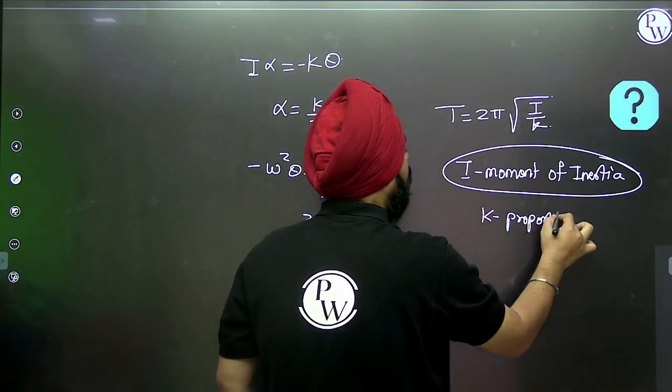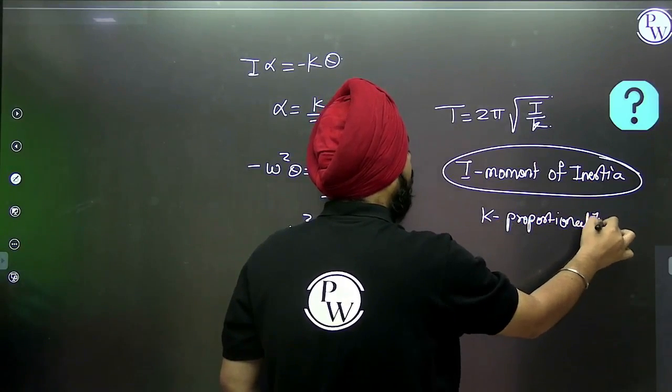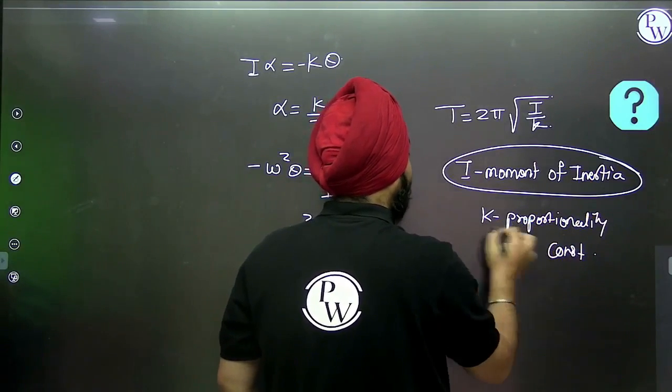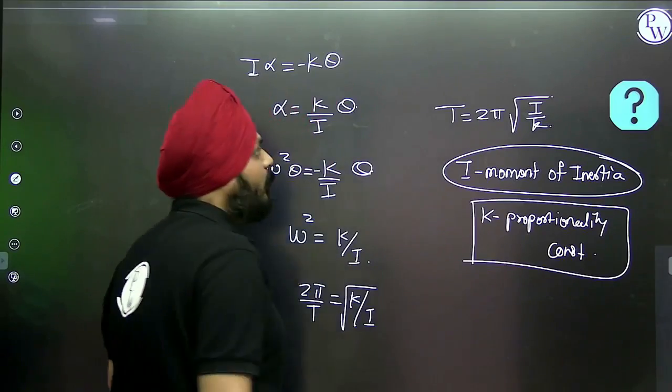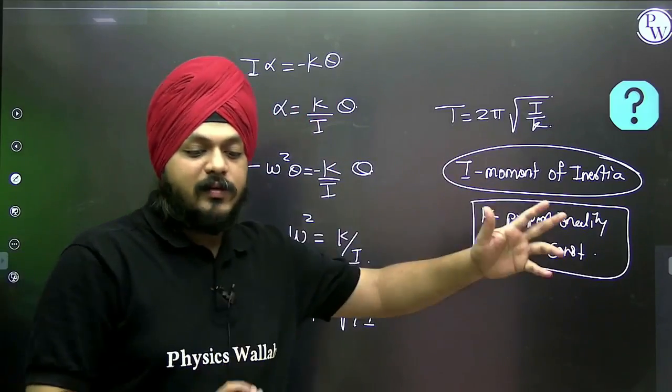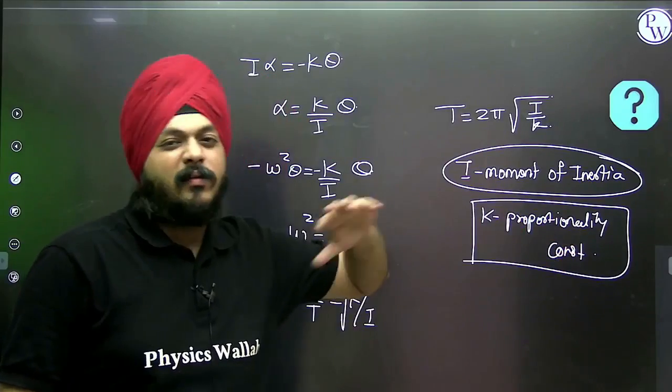This is how the time period of the SHM is calculated. This is the actual difference between angular SHM and SHM.